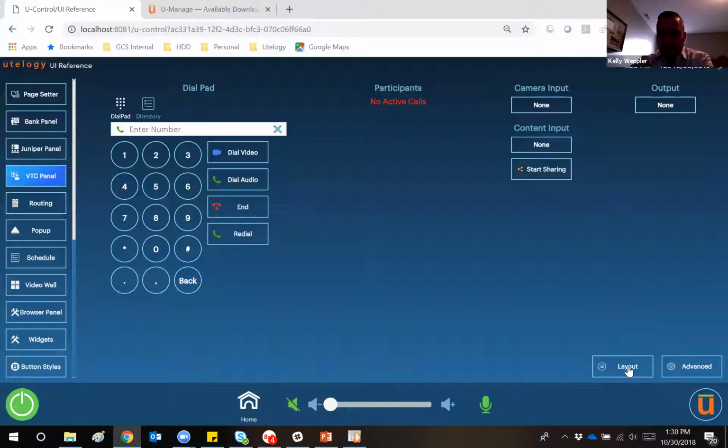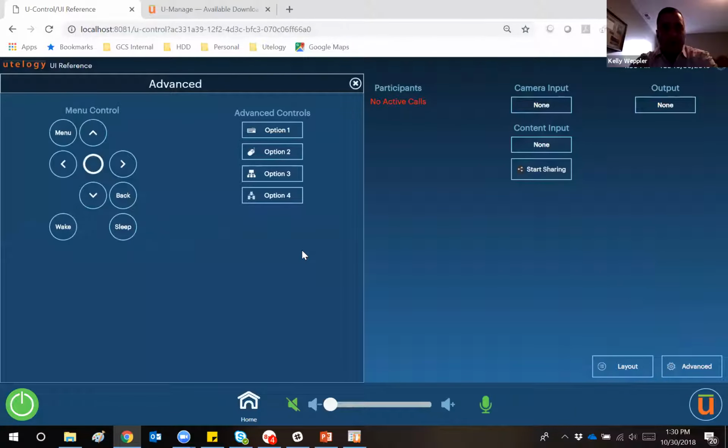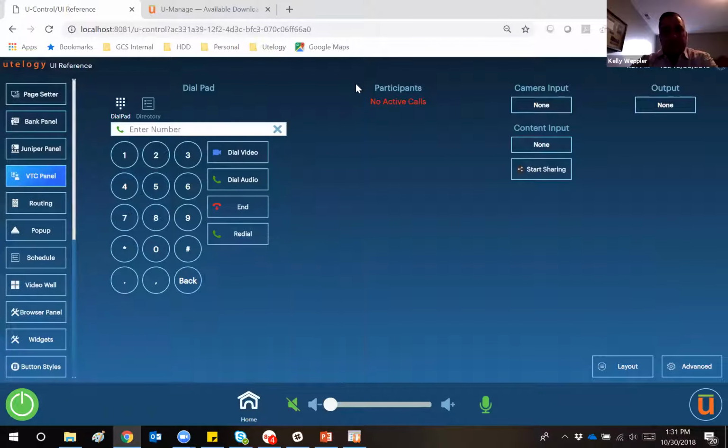We've also added the ability to add some macros in here. So there's an option here where you can have a drop list macro bank. So if you had some layout selections that you wanted to execute, and we have an advanced button that you can embed that does a little pop out from the left-hand side of the screen, where if you had additional macro banks or additional controls, maybe the menu controls for the codec, something of that nature, those can be embedded here with, again, pretty minimal configuration. So that is panels.